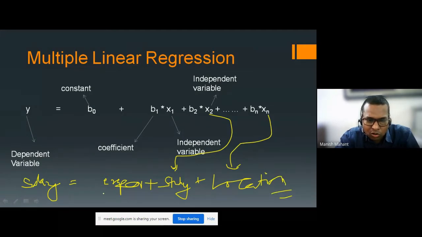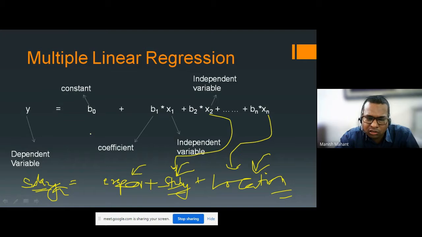So here the salary, the dependent variable, is decided with the help of these three independent variables: what experience he has, what study he has done, and in which location he lives. Study means whether he is a graduate, a postgraduate, or high school pass. Location means whether he resides in a metropolitan city, a tier 2 city or a tier 3 city. So when we put values on these parameters, we decide the salary.